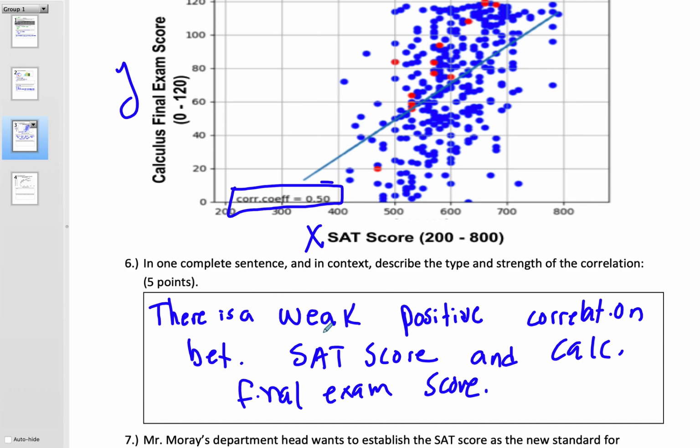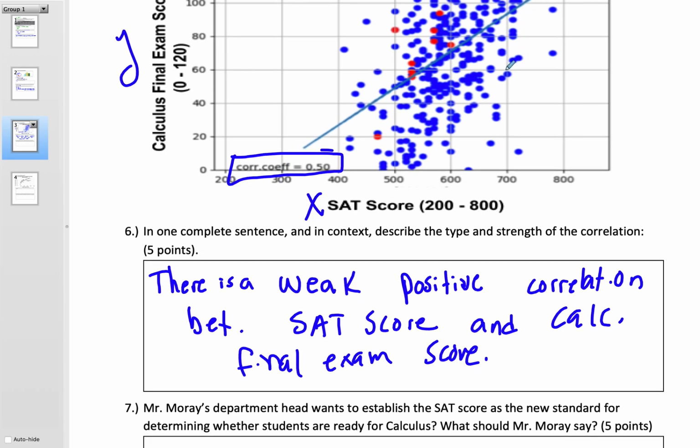Weak positive, again, weak because it's far from 1. It's 0.5. It's very weak. You can see they're scattered. Positive, though, because the trend, weak as it is, is actually going up from left to right. And then remember, what's going to change? This is going to change depending on the r value. This is going to change depending on the sign. This is going to change depending on the x, and this is going to change depending on the y. But the statement more or less stays the same.